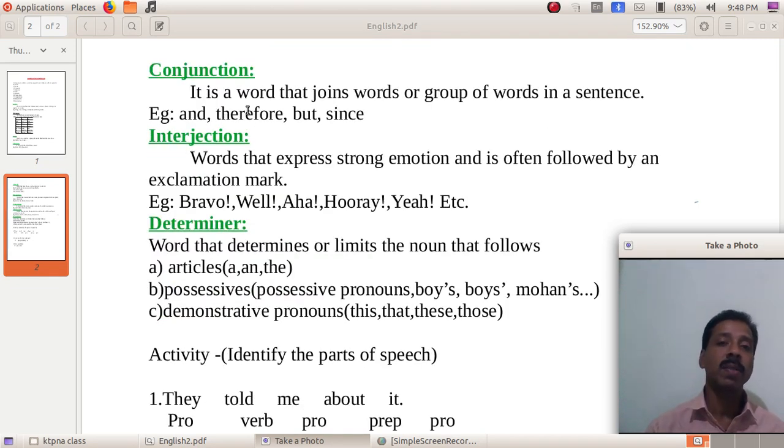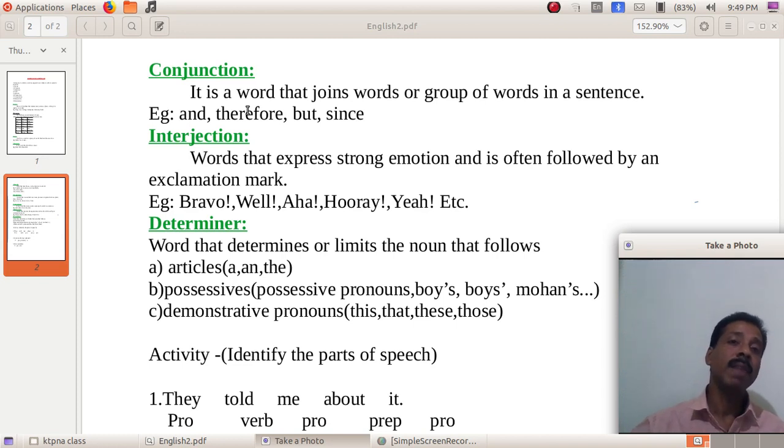And the next category is conjunction. What's a conjunction? It's a word that joins words or groups of words in a sentence. Examples: and, therefore, but, since, etc. They are connecting maybe words, phrases, sentences, etc. They are conjunctions.